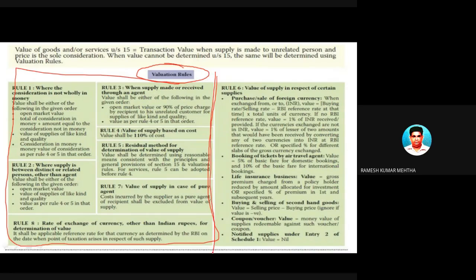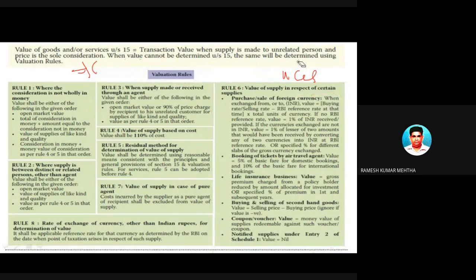This is the valuation of goods, the rules for valuation of goods. This is the valuation rules of services, that is supply of services, and this is the valuation rules of supply of goods.